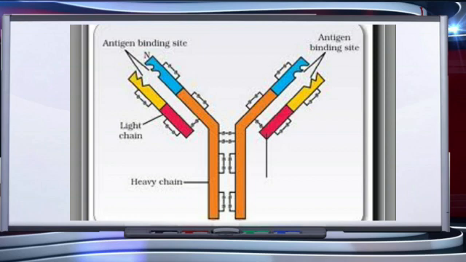Each antibody molecule has 4 peptide chains, as shown in this slide: 2 small ones called light chains and 2 longer ones called heavy chains. So the molecule of an antibody is represented by H2L2. H stands for heavy chains and L stands for light chains. Different types of antibodies are produced in our body. And if you observe, you will find an antibody looks like a Y-shaped structure. These antibodies are present in our blood.